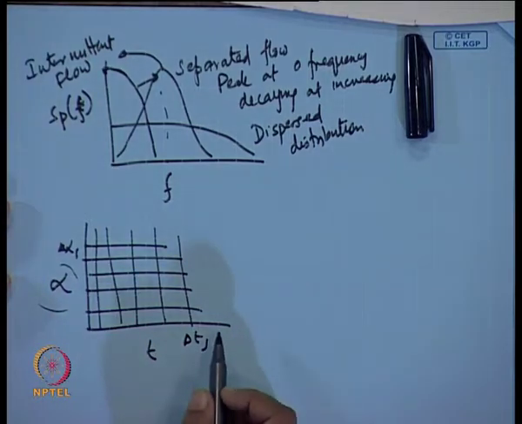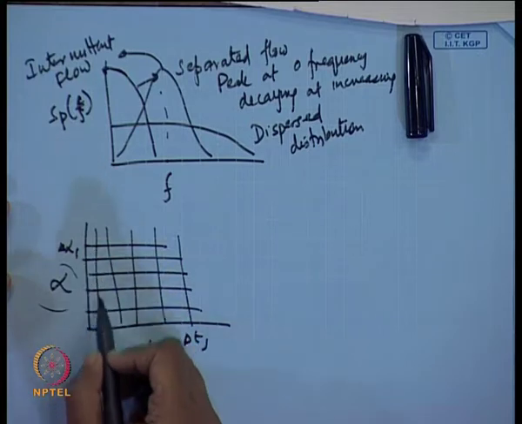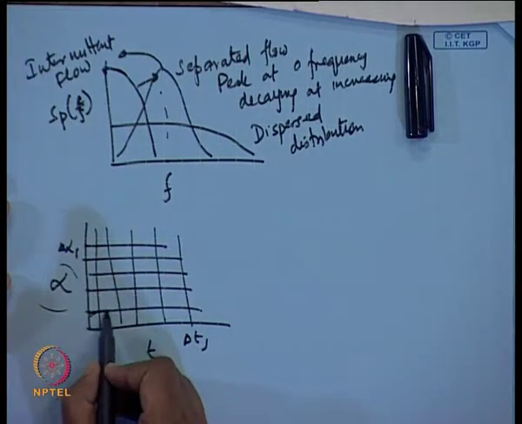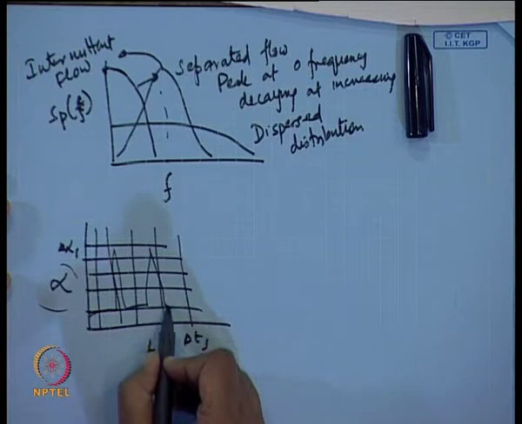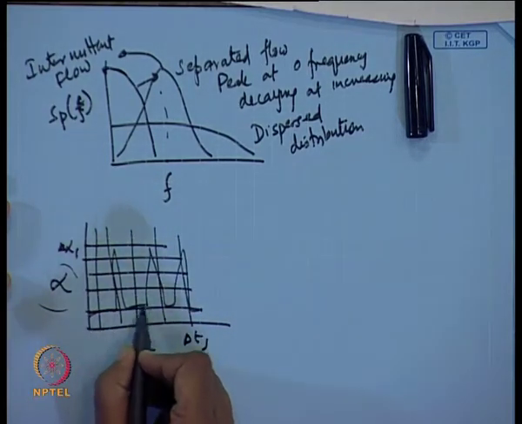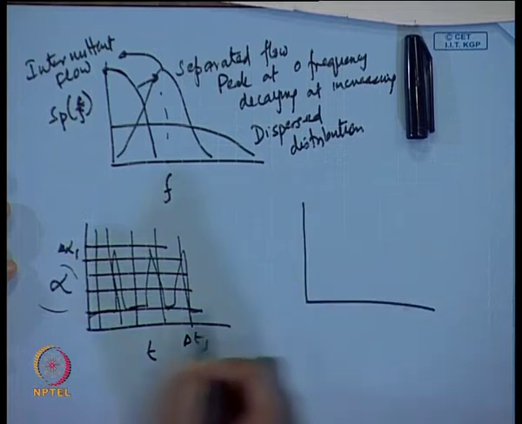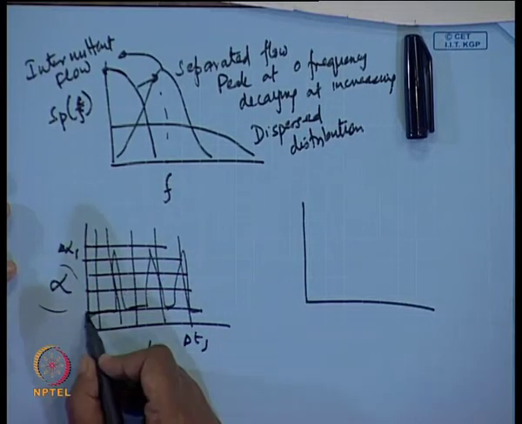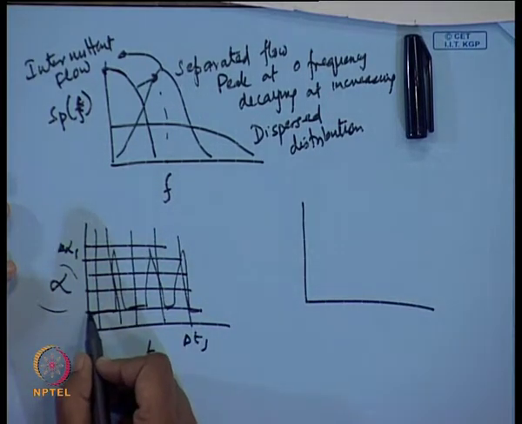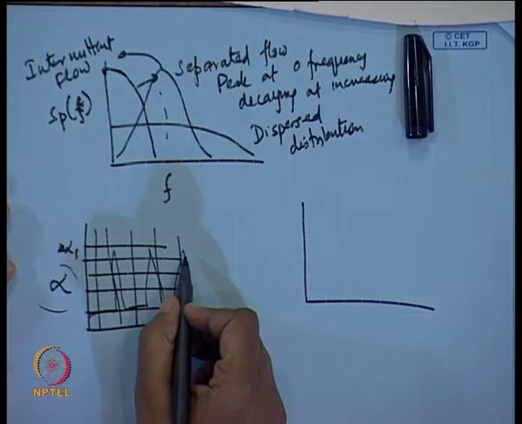So if we plot alpha versus time, most of the time we will find a signal at low alpha and sometimes it will vary in this particular way. So most of the time alpha will lie in the low voidage region. The probability of finding alpha at a low voidage value is much higher as compared to the probability of finding alpha at higher void fractions.